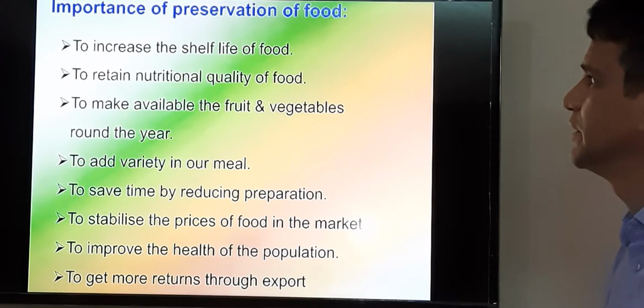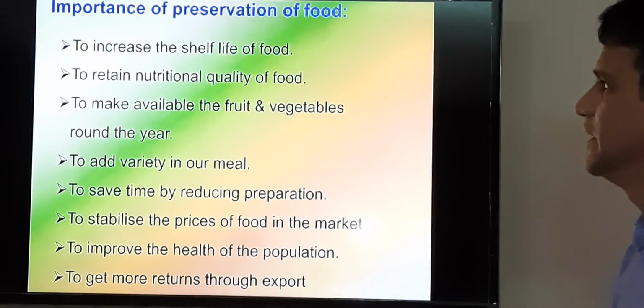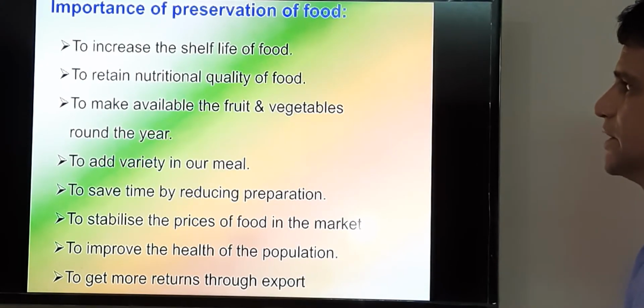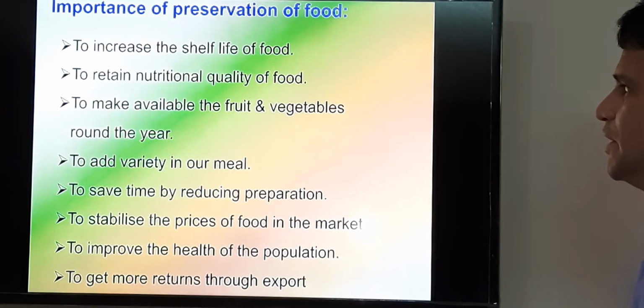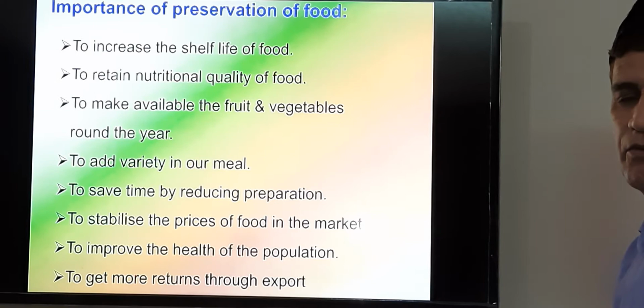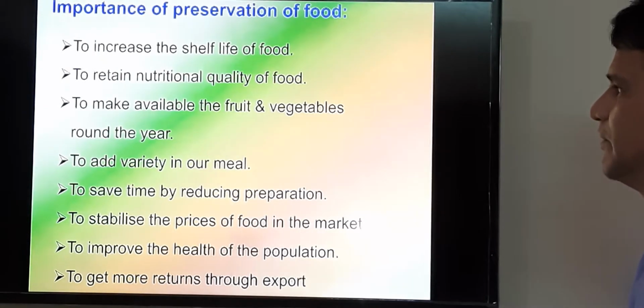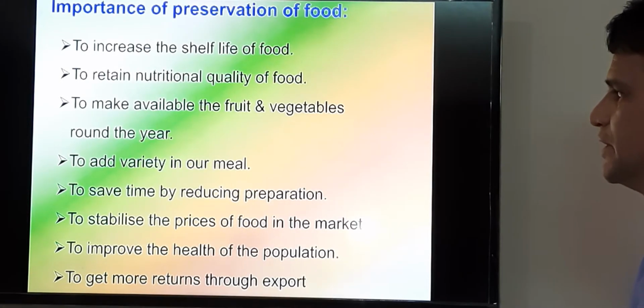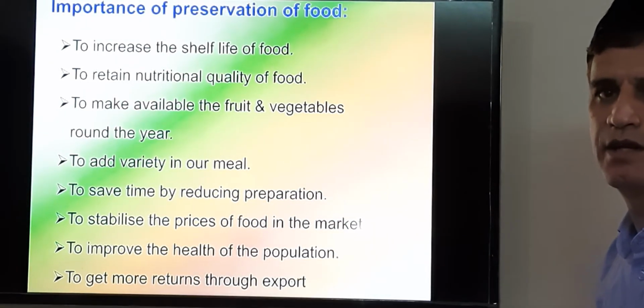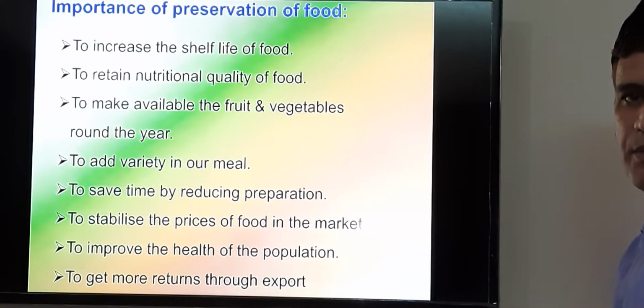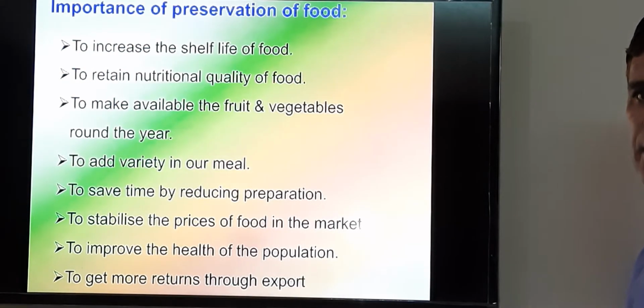When we talk about the importance of preservation of food, these are the several points: we have to increase the shelf life of the food, retain the nutritional quality of the food, make available the fruit and vegetable round the year, and add variety in our meal. With the help of the preserved products, we can add some commodities in our meal along with the vegetable.